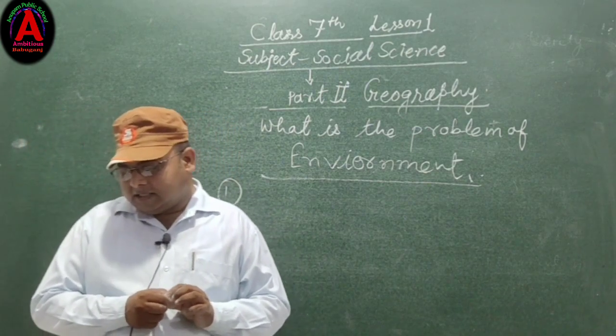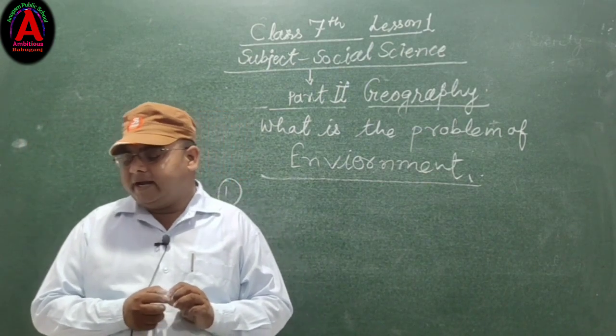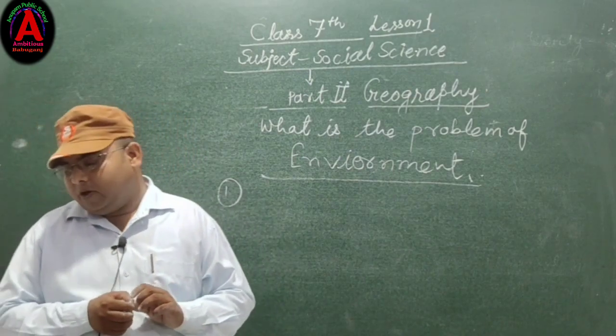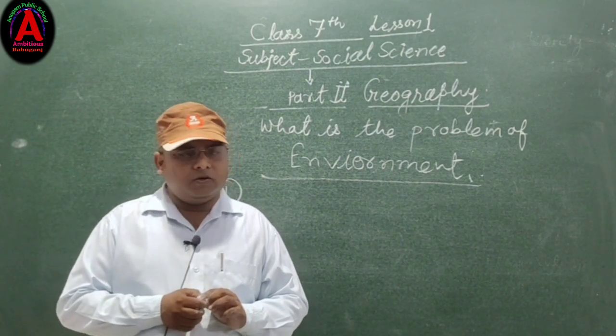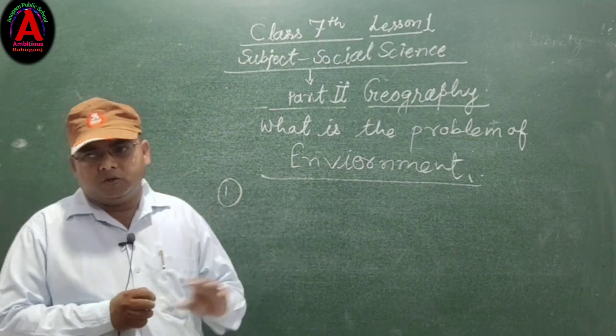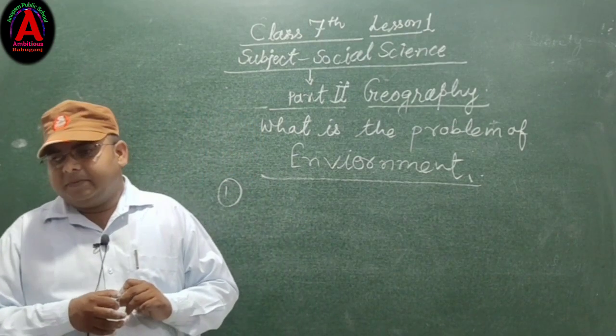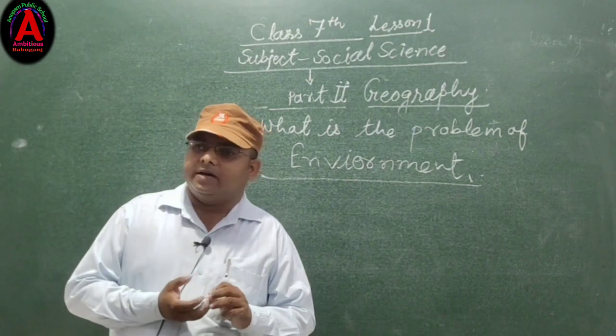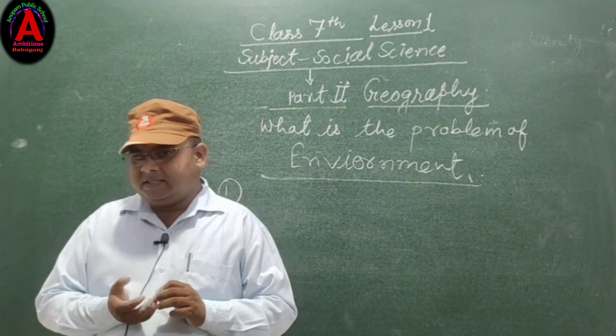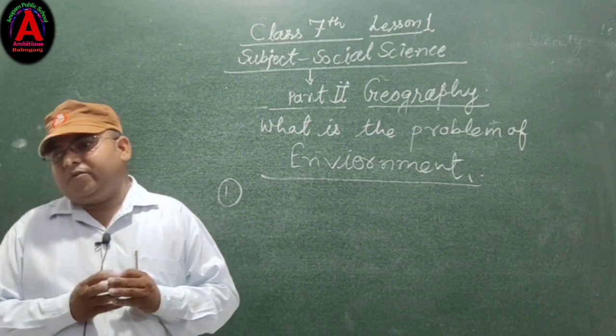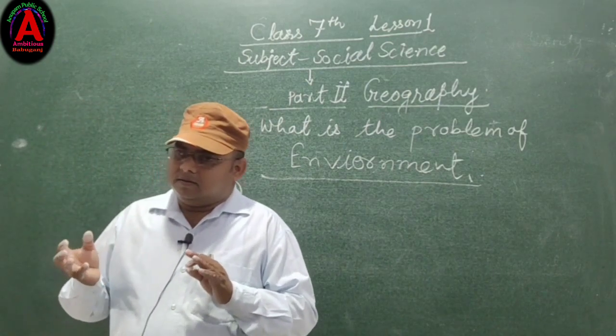So these cause asthma and other diseases in humans, because when we burn plastic, crackers, leaves, etc., we will be affected by disease.